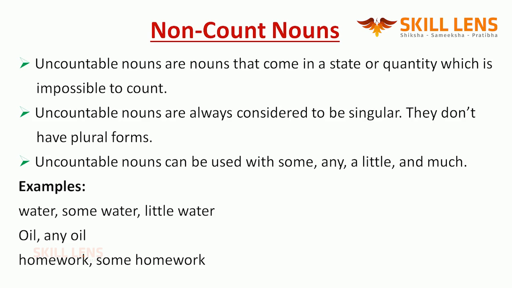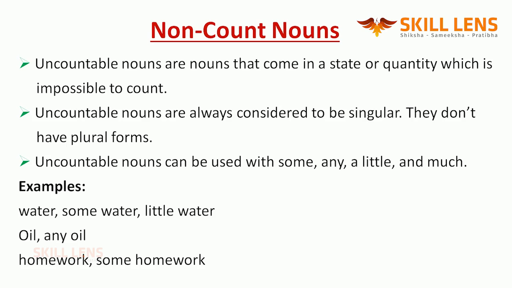For example, water. Water is an uncountable noun. There is no word at all like waters. It's an incorrect usage in English. Water, some water, little water. Oil is also uncountable. Any oil, some oil, a little oil.